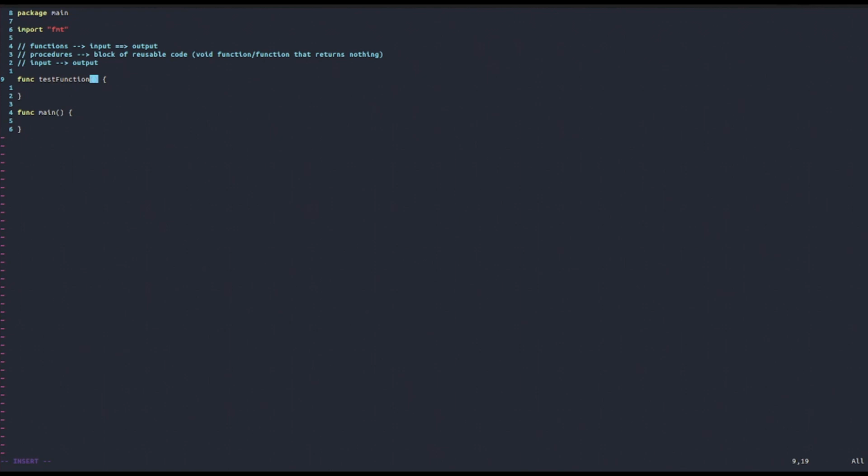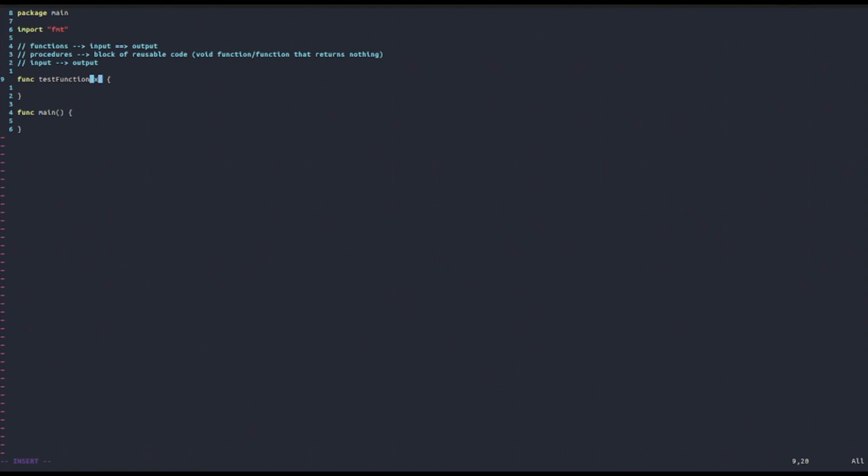In order to take an input, we are going to specify it inside these parentheses here. In particular, we're going to designate the input that it's going to take with a name, for example, x, and then we're going to specify its type. So let's suppose we want to write a test function that takes in two integers and then prints out to the console their sum.